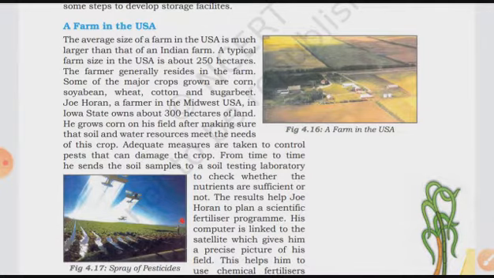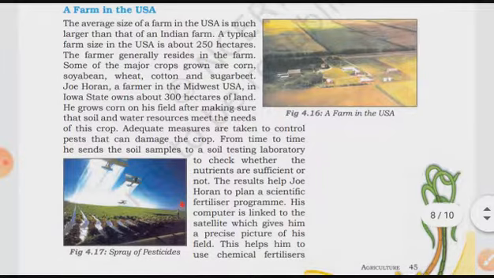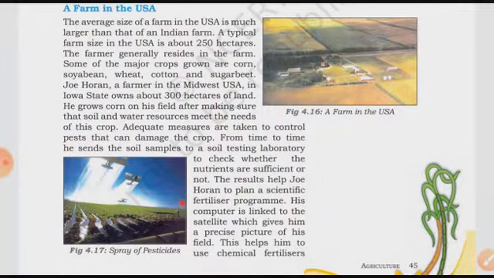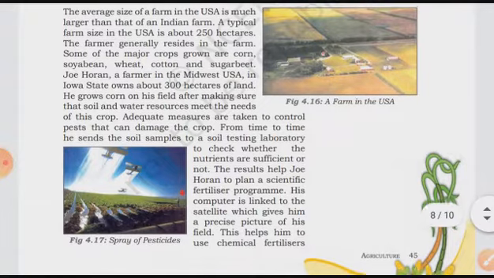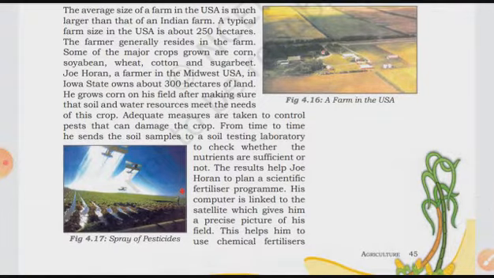The average size of a farm in the USA is much larger than that of an Indian farm. Whatever the size of the land over there in the USA, it is much larger compared to an Indian farm. A typical farm size in the USA is about 250 hectares. They have given the example of a 250 hectare farm. The farmer generally resides in the farm. The farmer stays and lives on the farm.